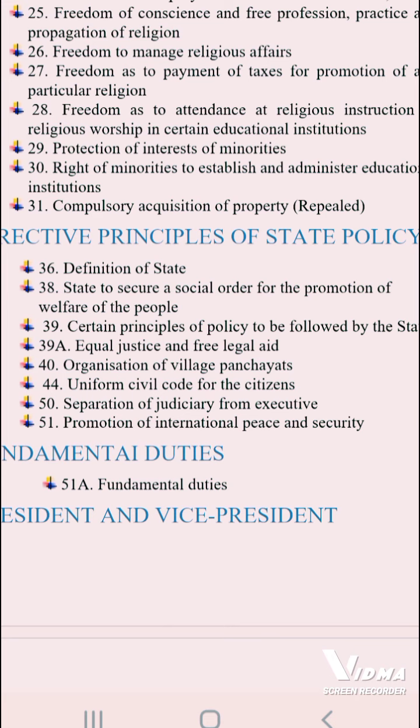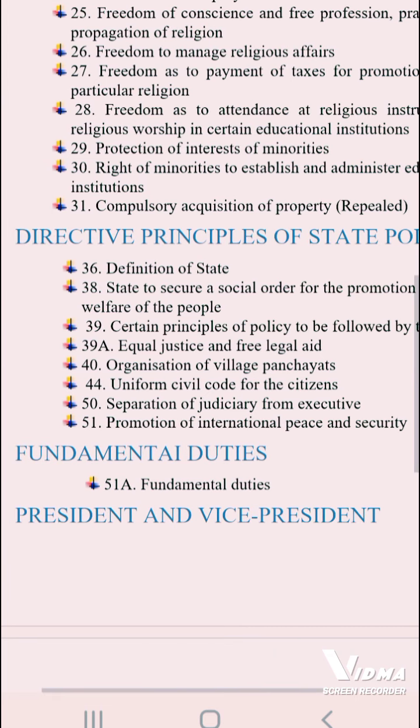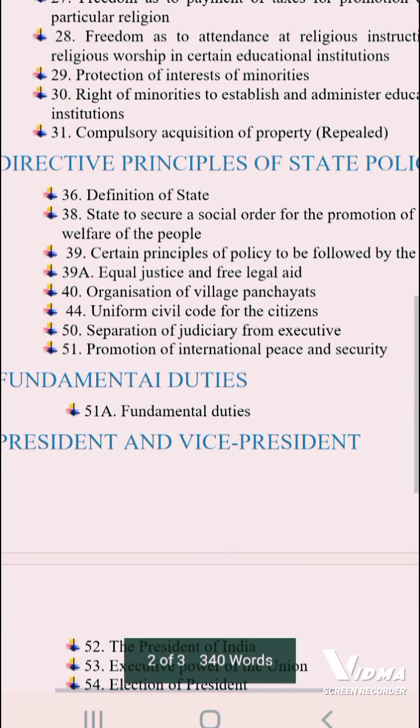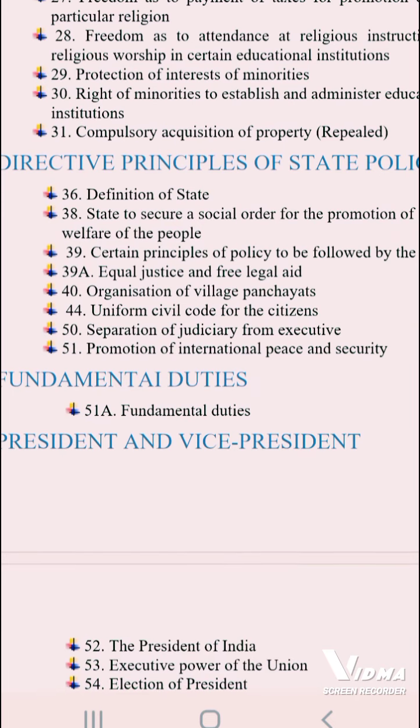40, it's very important, three stars must be added: organization of village panchayats. Article 44, uniform civil code for citizens, it's also important. 50, separation of judiciary from executive. 51, promotion of international peace and security. It's necessary for our country.